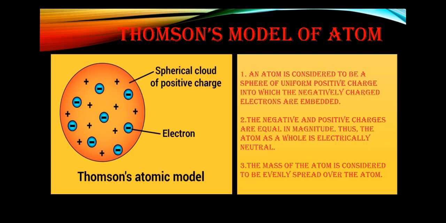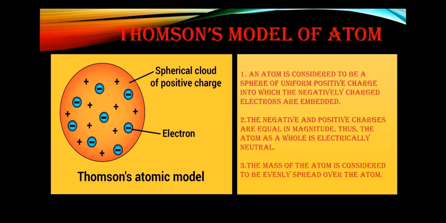Now, after this, J.J. Thomson gave a model which described the structure of the atom after the discovery of the proton and electron. J.J. Thomson's model of an atom was given by him in 1898, and he proposed this model to show the structure of the atom. This model is also known as Thomson's plum pudding model of an atom.